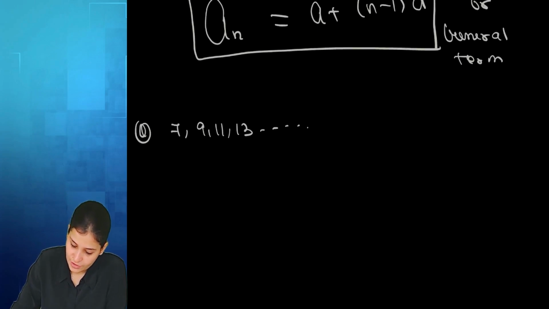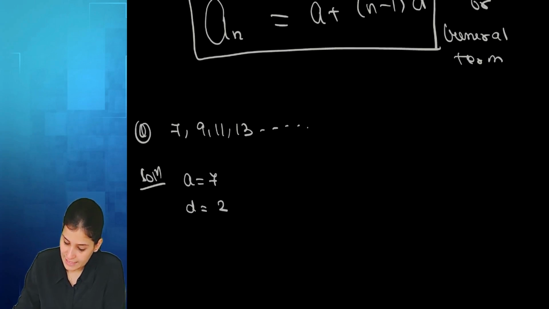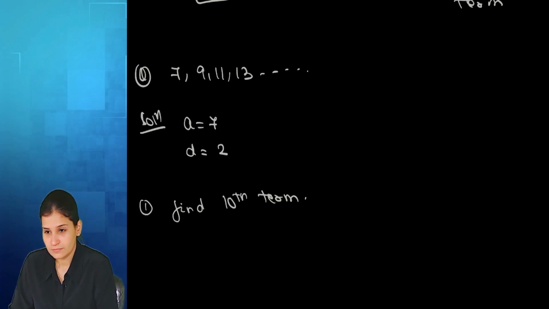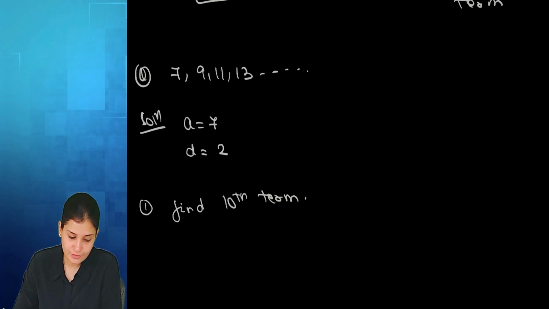Here, what is your first term? 7. What is d? 2, ma'am. What I can ask you first is find the 10th term. That means what do I need to find?